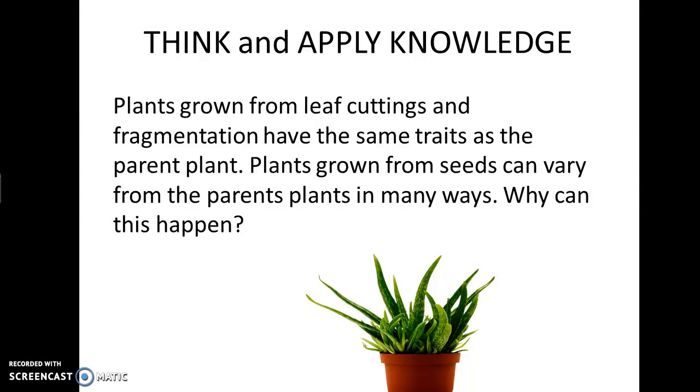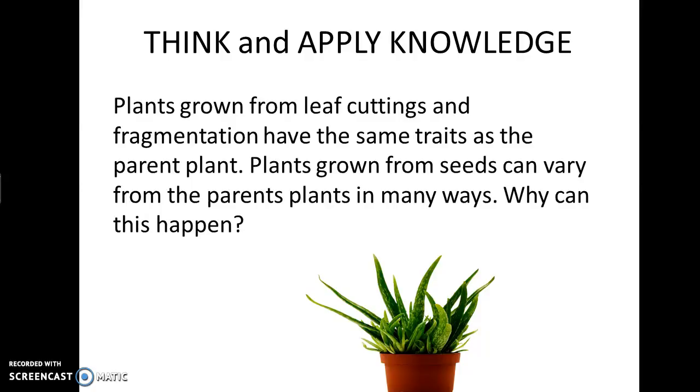So a few minutes ago, I mentioned to you that some plants reproduce by asexual reproduction, and some plants reproduce by sexual reproduction. So if a plant is growing from leaf cuttings and fragmentation, remember that means that we're literally cutting the plant up and replanting it, and it'll start growing into a new plant. Okay? That's a form of asexual reproduction.